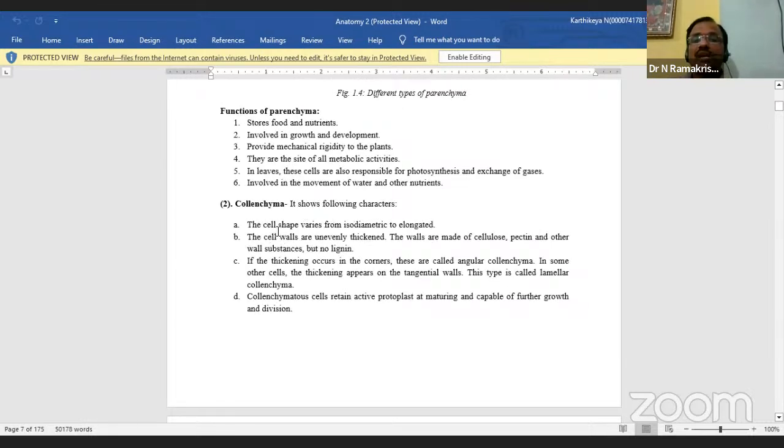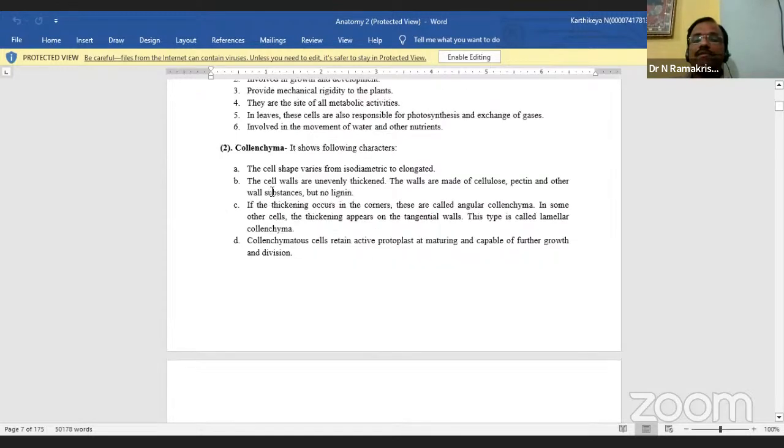So the cells are shaped variously, isodiametric or elongated. Visibly, the cell wall is a little bit thick. The walls are made up of cellulose, pectin, and other wall substances, but no lignin. If the thickening occurs in the corners, they are called angular. Collenchyma is again divided into so many types, based on the tissue structures.